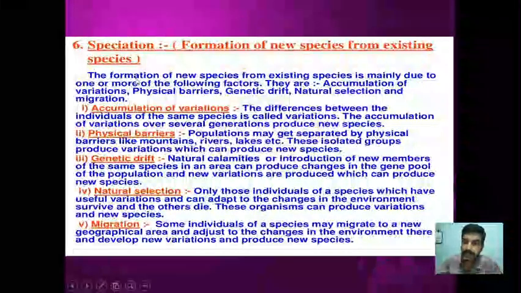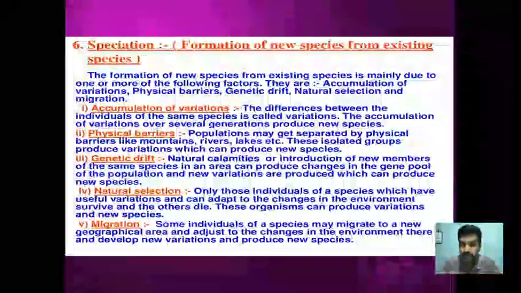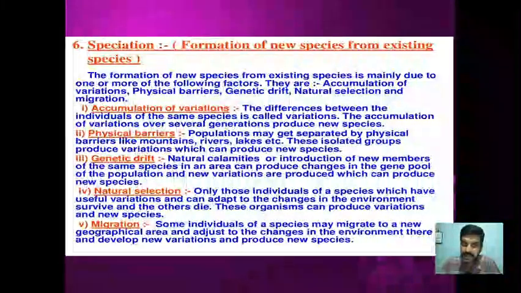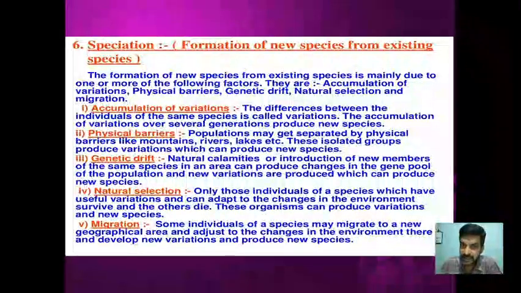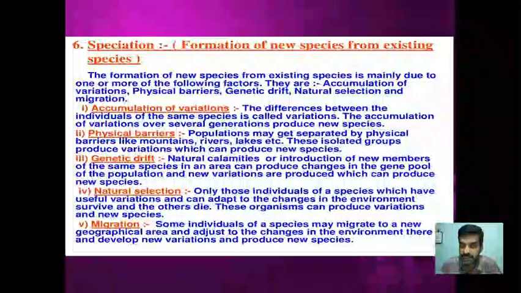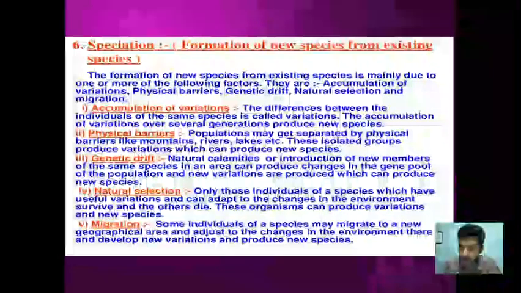Then ultimately the product of evolution will be speciation, that is, the formation of a new species from an existing species. The formation of a new species from an existing species is mainly due to one or more of the following factors. What are those? Accumulation of variations, physical barriers, genetic drift, natural selection and migration, right? So during sexual reproduction, what happens? More variations keep on accumulating in the population, right?